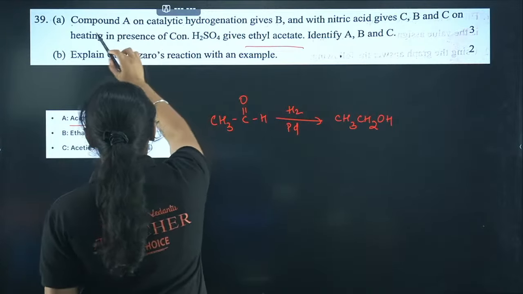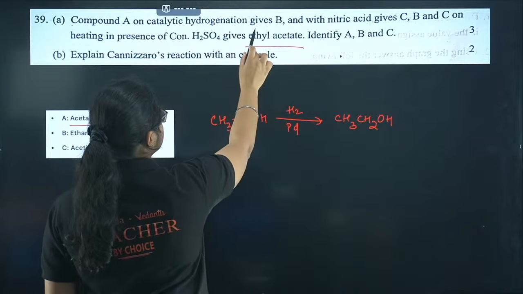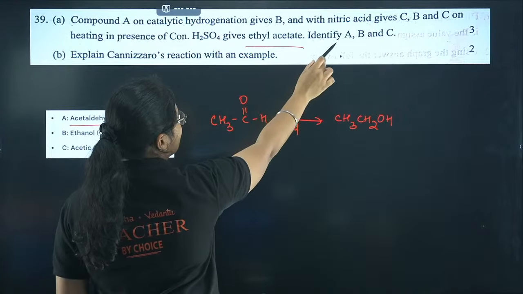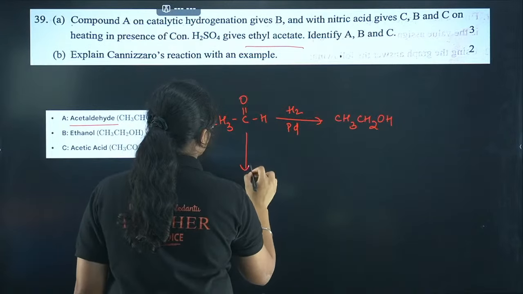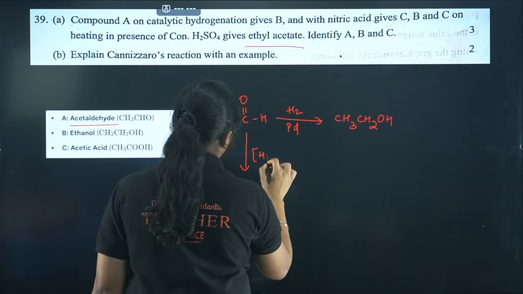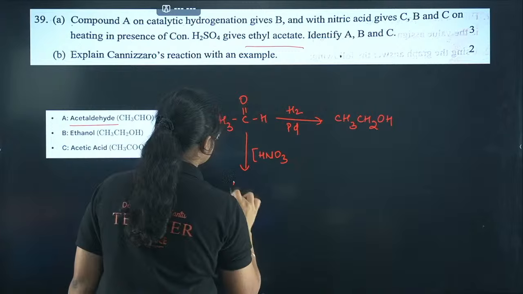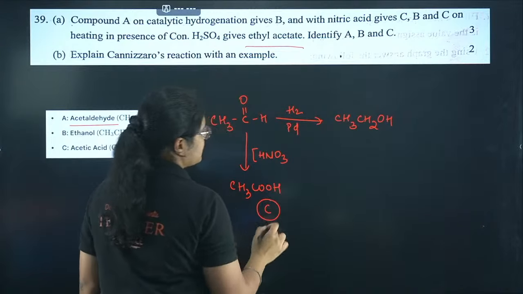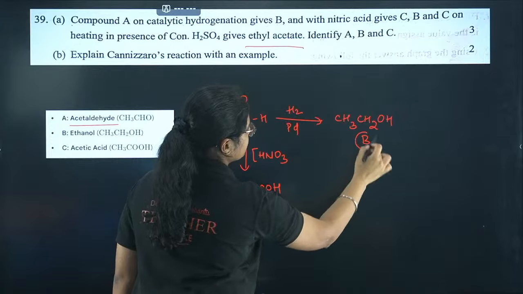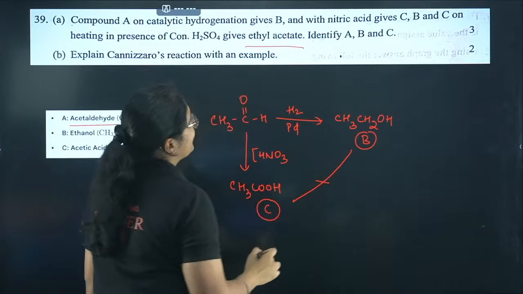And the compound A on catalytic hydrogenation gives B, and with nitric acid it gives you C, right? So if I treat this one with nitric acid, it will oxidize this one and we will get a compound like this, which is C. Now this B and C are reacting with each other.